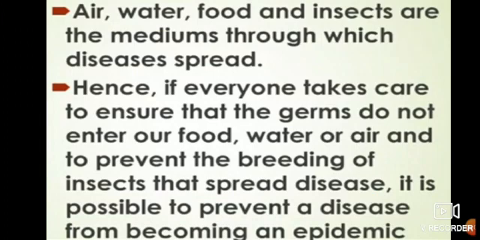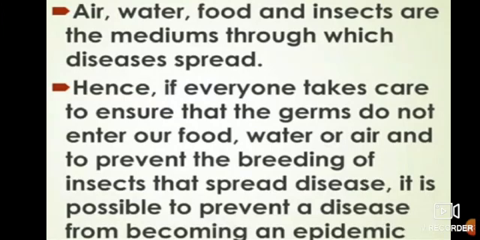Air, water, food and insects are the mediums through which diseases spread. We have seen in the last presentation that there are four mediums through which diseases are spread, one by one: through air, water, food and insects.